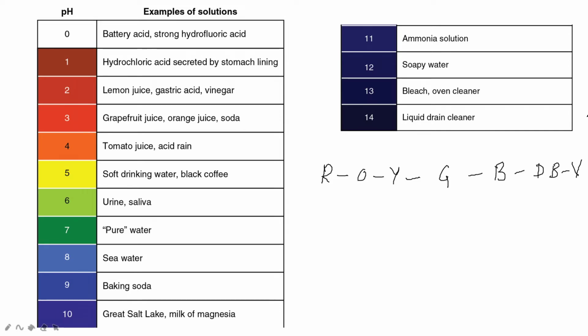Okay, the concentration of hydrochloric acid, hydrofluoric acid, that is pH 0. Like that, everything. From 0 to 7 you see increasing acidic nature, from 7 to 14 increasing basic nature. Increasing basic nature means increasing OH ion concentration, and in the acidic nature there is increasing H plus ion concentration and decreasing hydroxide ion concentration. Okay, so this is about the universal indicator.